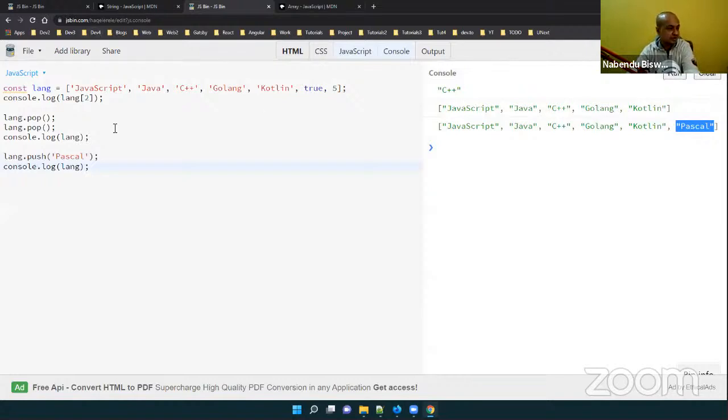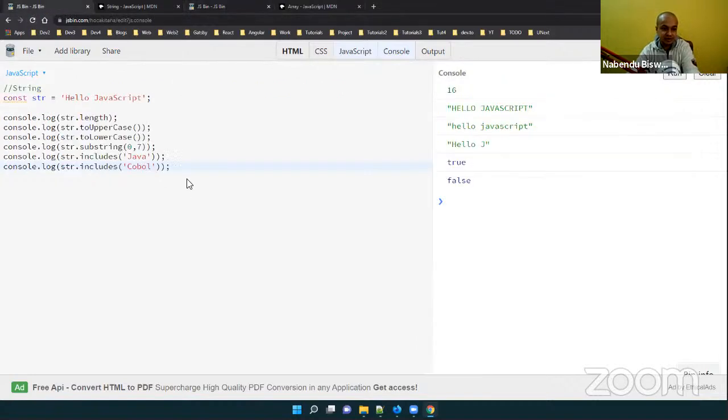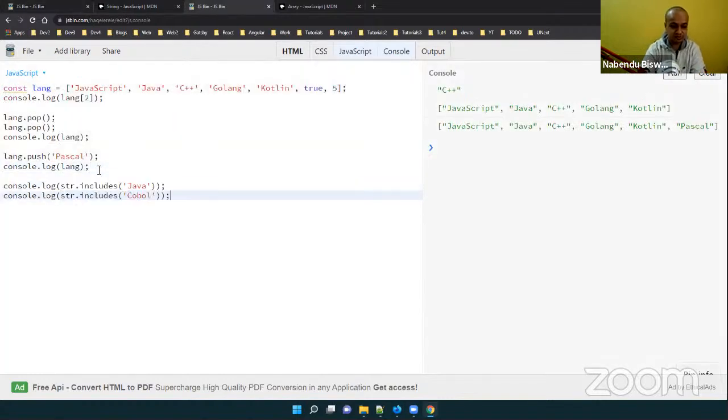Similar to the string methods, we have array methods also. In fact, we have this method exactly in array also. Internally strings are also like arrays. So lang.includes Java. Java is included, but COBOL is not included, and it will give me true or false accordingly. So there are array methods also.